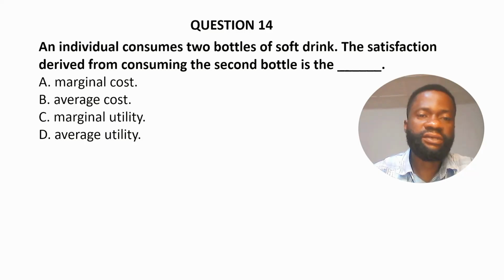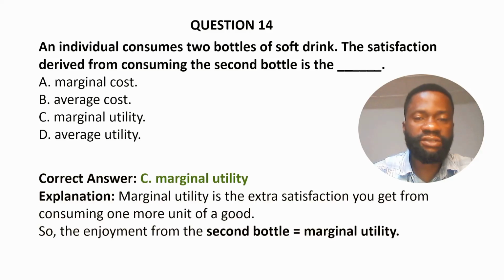C. Marginal utility. And D. Average utility. The correct answer is option C, marginal utility. Marginal utility is the extra satisfaction you get from consuming one more unit of a good. So the enjoyment from the second bottle is what we refer to as marginal utility.